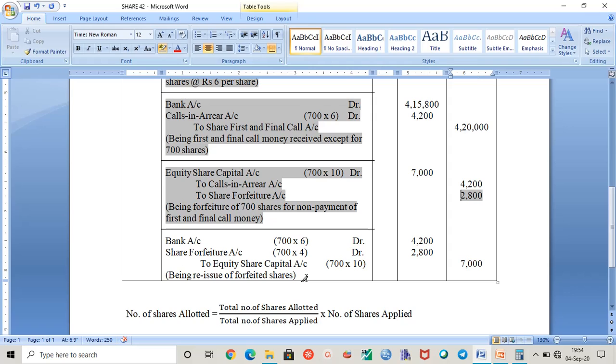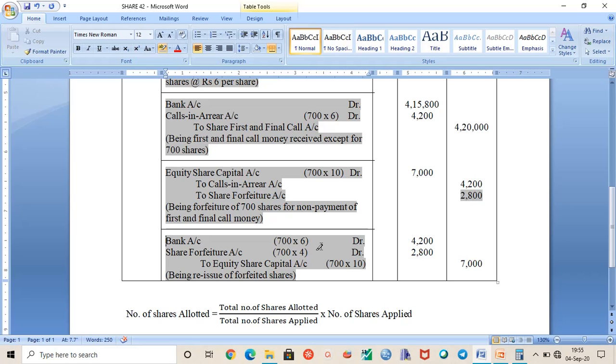So when the shares are reissued, the entry will be this. Bank account debit, share forfeiture account debit, to equity share capital account. In the question it is mentioned here that the shares were forfeited and the forfeited shares were reissued at the maximum discount permissible under the law.